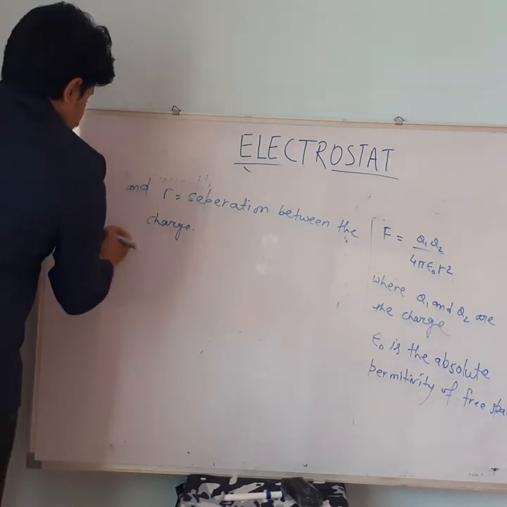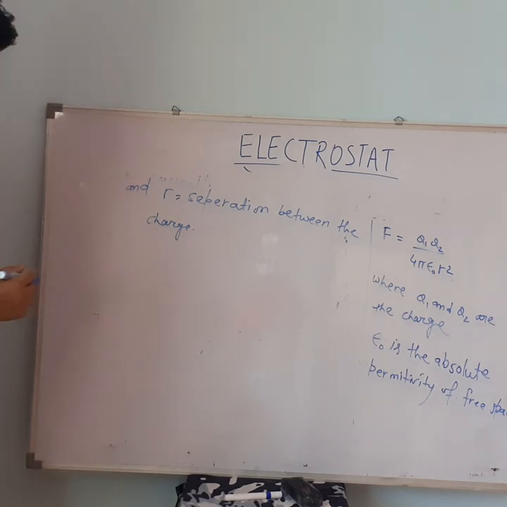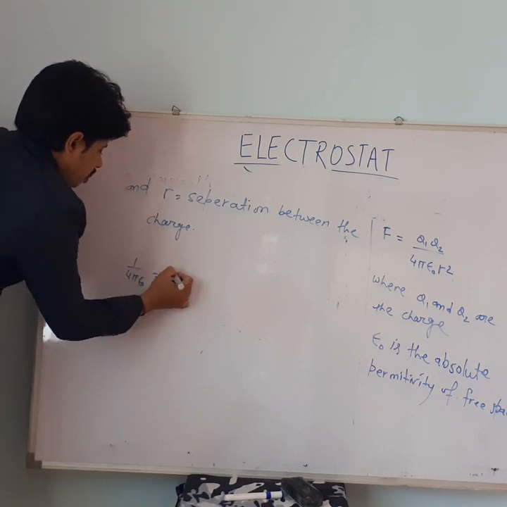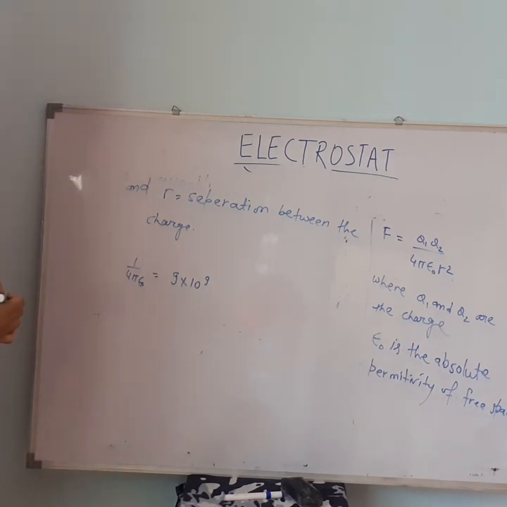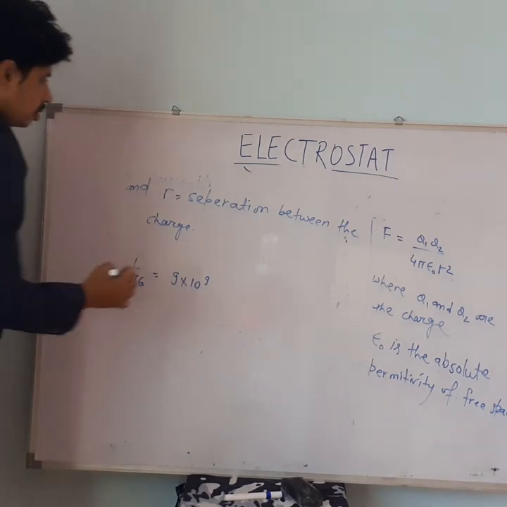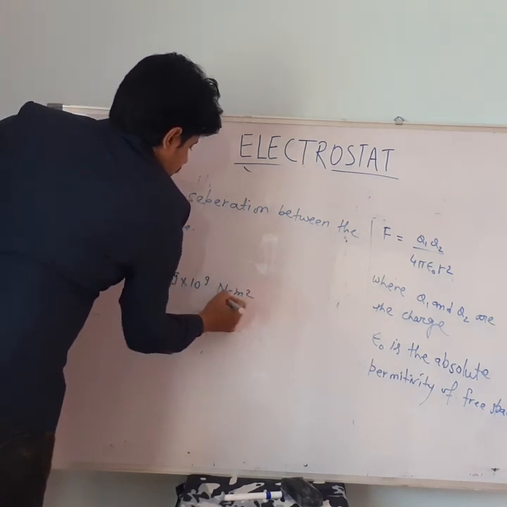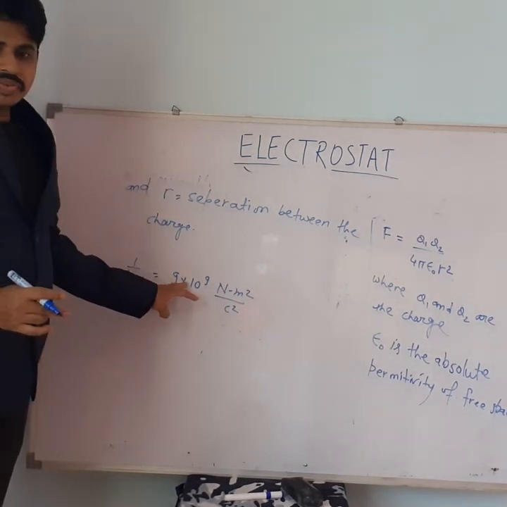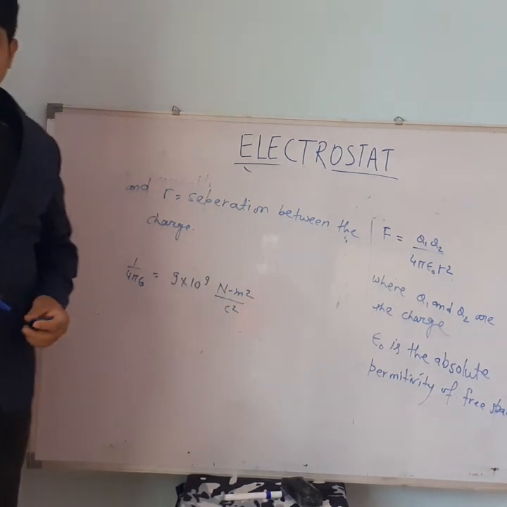The value of the constant 1 by 4 pi epsilon naught is equal to 9 into 10 to the power 9 Newton meter square per Coulomb square. So we can remember this value. This is the standard result. The value of the proportionality constant is 9 into 10 to the power 9 Newton meter square per Coulomb square.